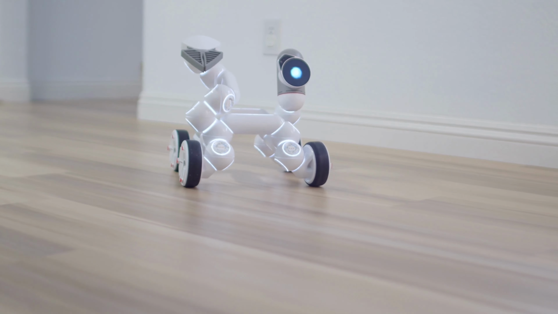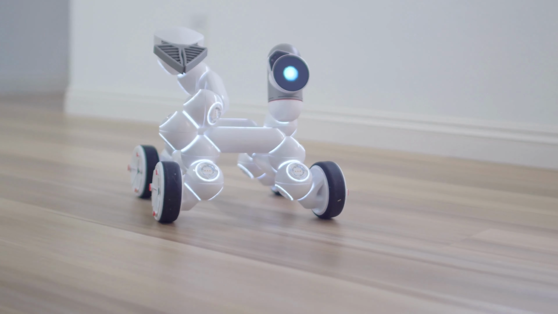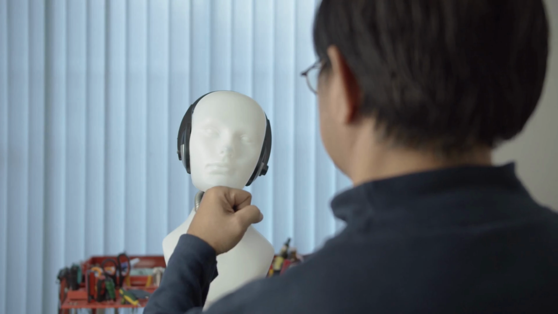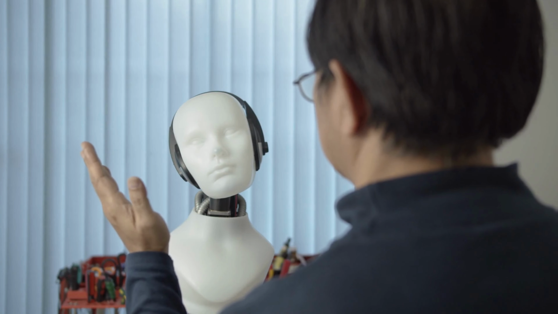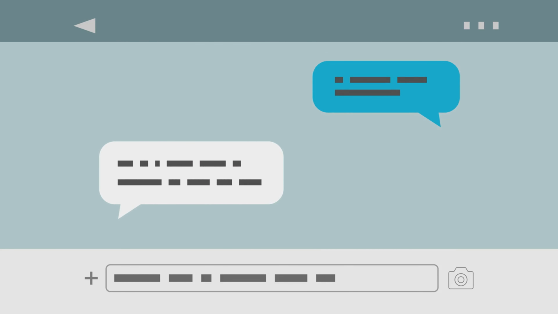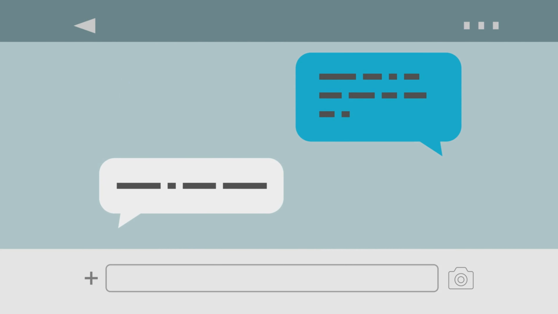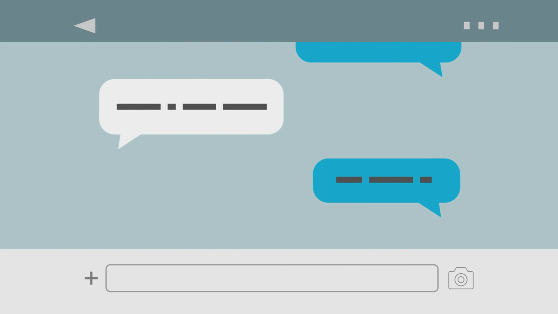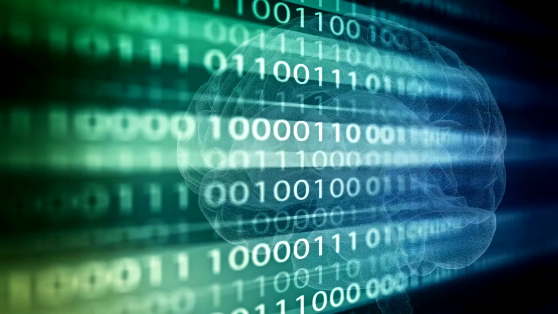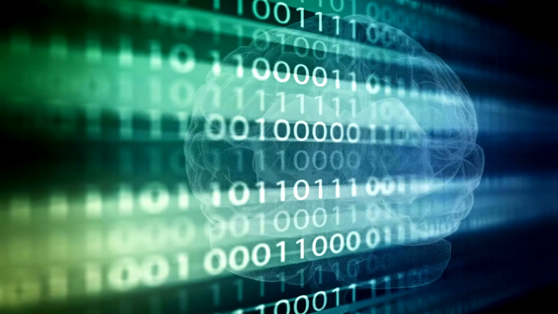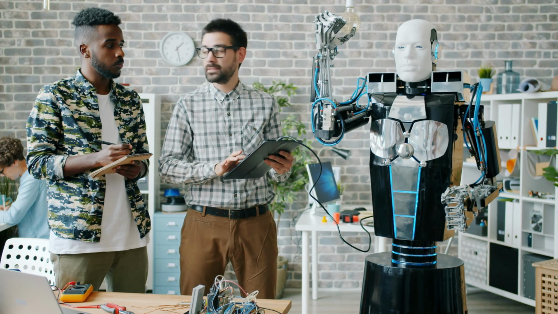AI is also transforming the business landscape. Companies are leveraging AI to improve customer service through chatbots, which can provide 24/7 support and answer frequently asked questions. AI can analyze customer data to gain insights into their preferences and behaviors, enabling businesses to personalize their offerings and improve customer satisfaction. Now let me show you how to use them.